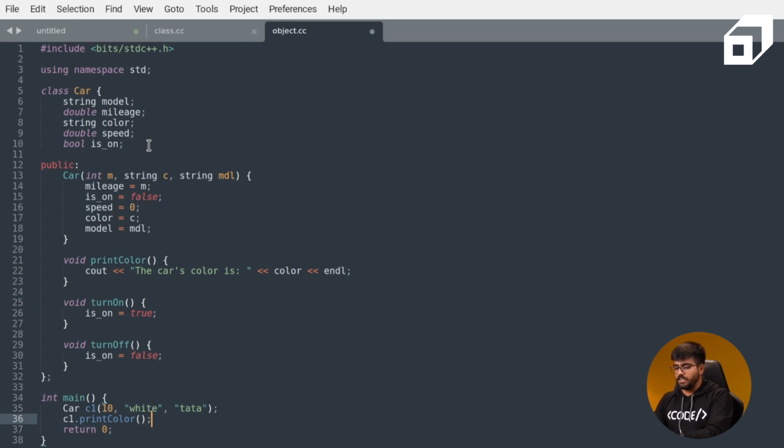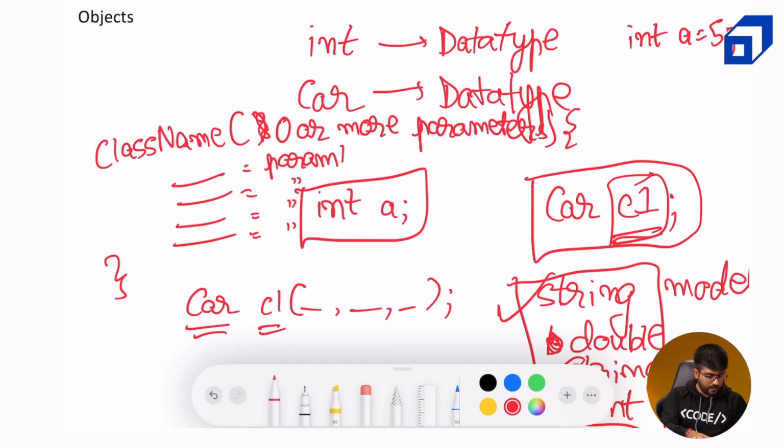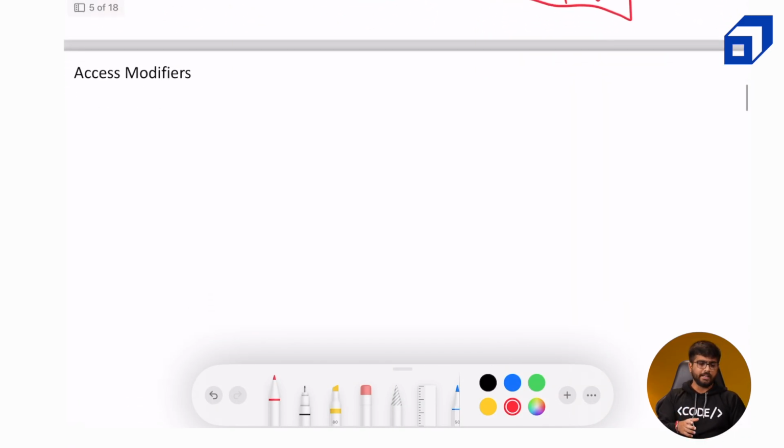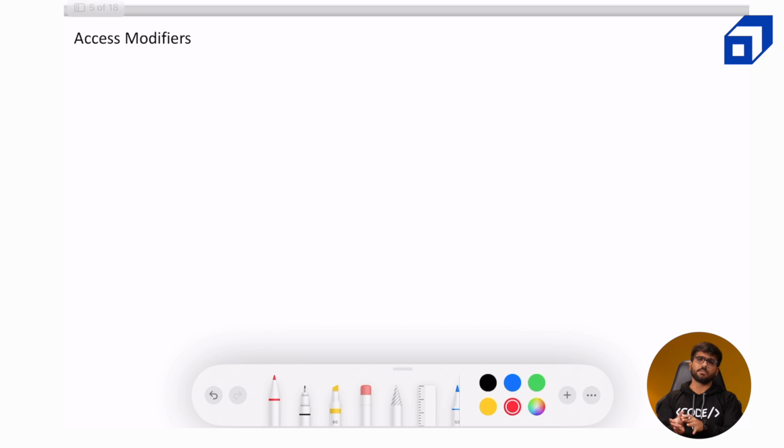So this means that we need to provide some function in order to access it, and that function should be public. If, for example, print color was private as well, we won't be able to call c1.print color like we did on line number 36. So I hope at this point, how you can create objects and how you can define the class is clear. We will talk a little bit in detail about access modifiers. You already know what they are, but we will extend it a little and understand that in more detail.